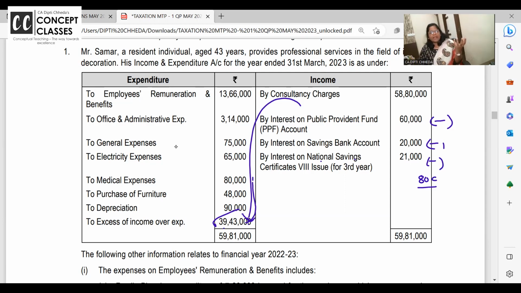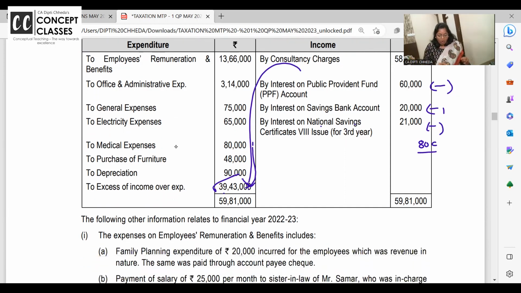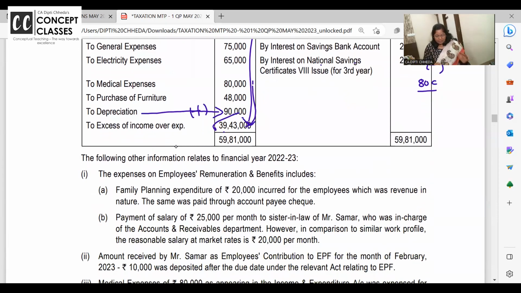So from the book profit to the income tax profit, deduct all the incomes which are not related to business. All these expenses are debited. Now we are sure that depreciation as per books is not allowed, so add it back. This is the way to do the problem: read the credit side, read the debit side. Now I am doing the adjustments.